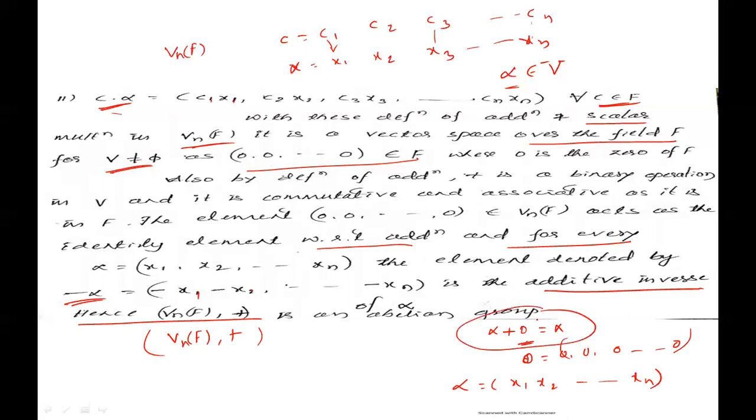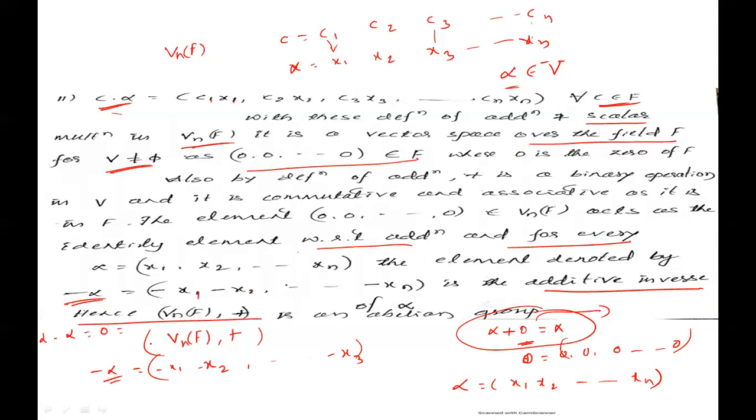In this case, 0 is the additive identity element, and minus alpha equal to minus x1, minus x2 and so on minus xn. If we add alpha and minus alpha, we get the identity element 0.